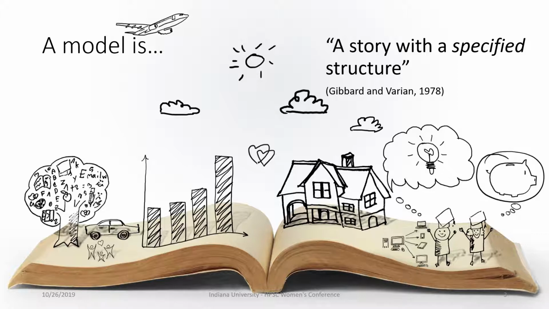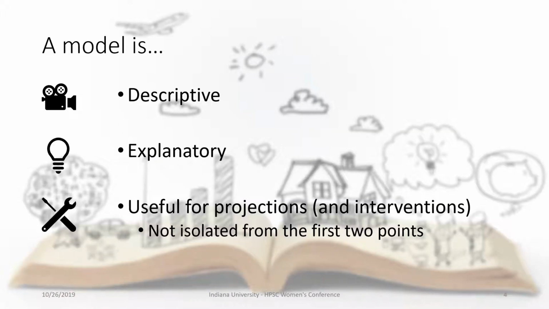In an economic model, for example, the story is often about all sorts of agents and their interactions. The structure is the various functions that describe these agents and interactions. Besides being descriptive, a model also ought to be explanatory about the target phenomenon or system. Ideally, we can use models to make projections. I know in reality, some models don't have all these traits at the same time. Some are more descriptive and explanatory, while others are more predictive than explanatory, for example statistical models. This is only an ideal picture of what a model should be. The examples that I'll be using today mainly come from climate science and economics.